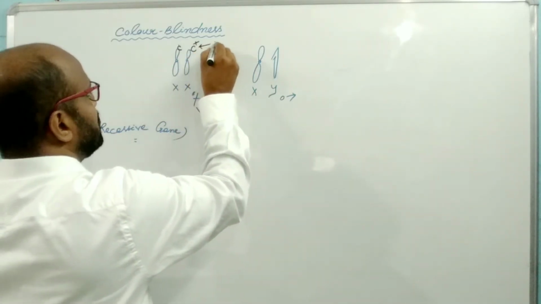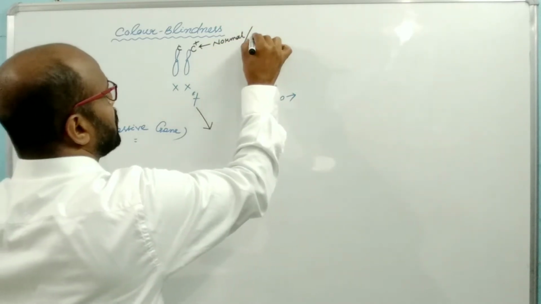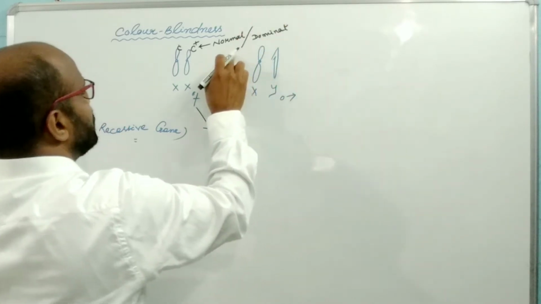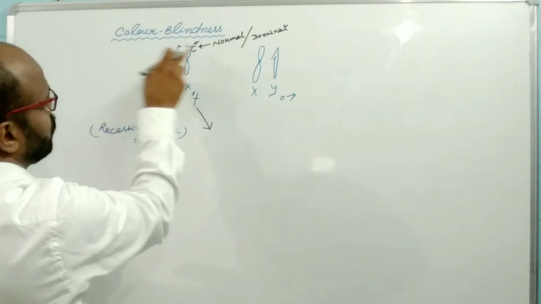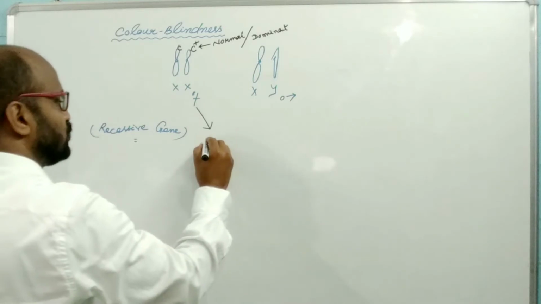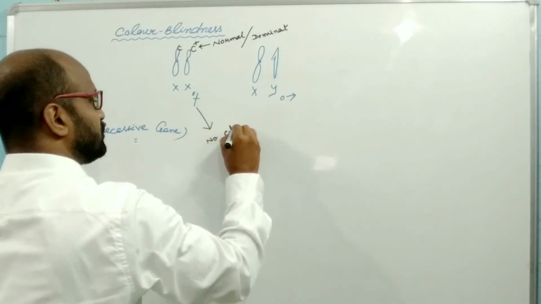Suppose that this is the normal gene of color blind, or this is the dominant gene which dominates the defective gene or compensates the defectiveness. That's why there is no color blindness.